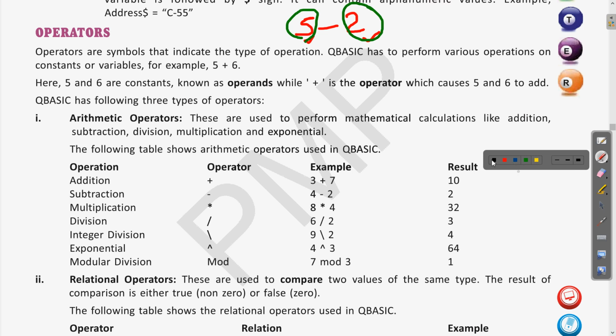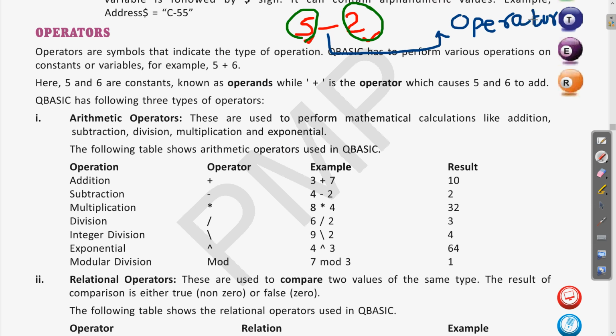Fine. And then we have this minus symbol. So this minus symbol is the operator. The operator is in between, means the symbol which is in between. Clear? So this minus symbol is called the operator, and the numbers on which this operator is working are called operands. So this 5 and 2 have a name called operands.